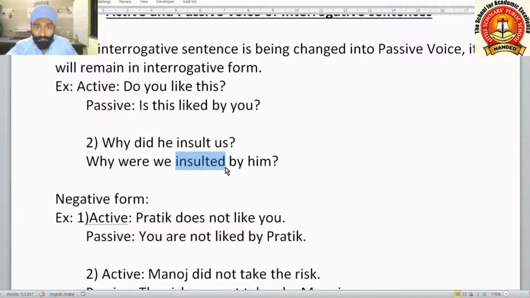Here we are using the V3 form of the main verb. We always use the V3 form of the main verb in passive. Thereafter by, the agent, by him. Here he was the subject. It became the object in the passive. The question mark as it is, and the question remains in the interrogative form itself.